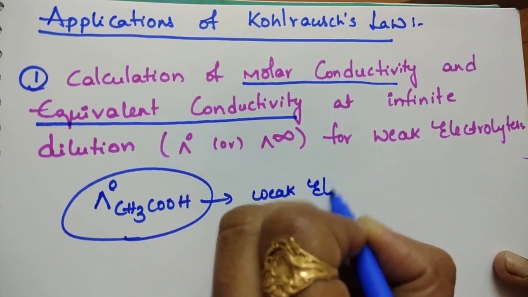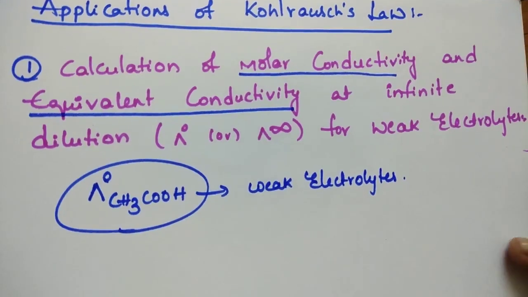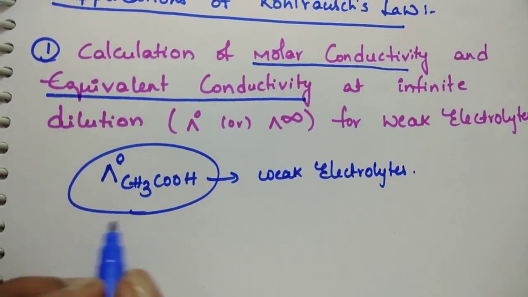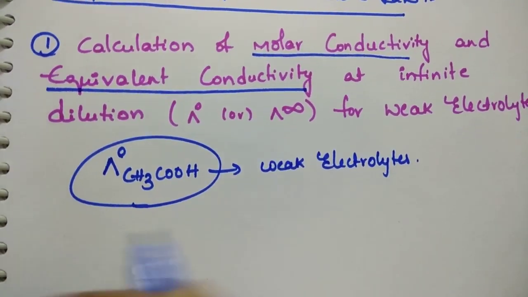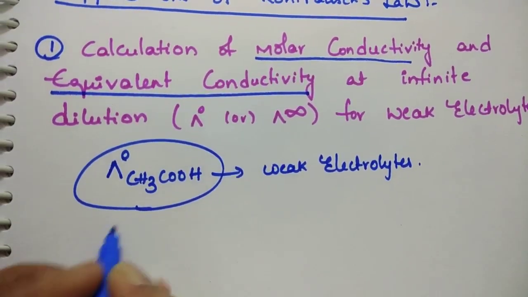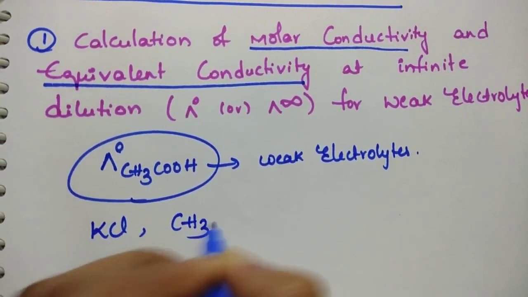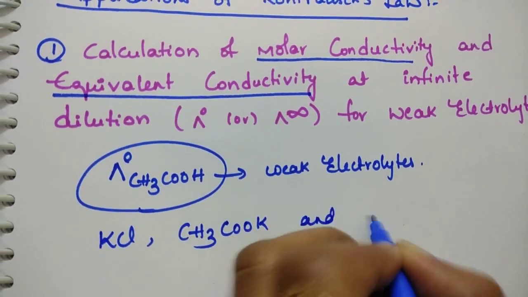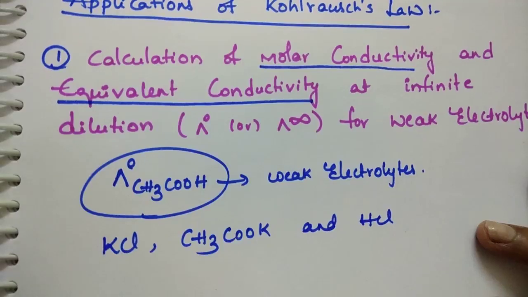We cannot find it normally, but by using Kohlrausch law we can. By knowing the molar and equivalent conductivities at infinite dilution for strong electrolytes like KCl, potassium acetate and hydrochloric acid, we can find it easily.